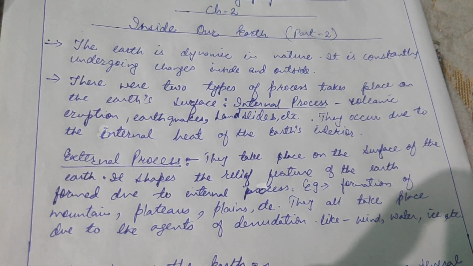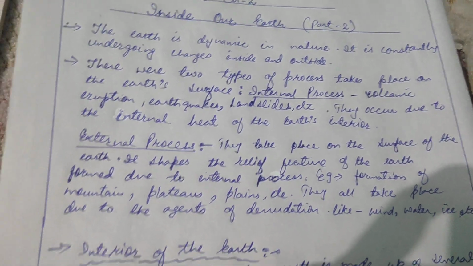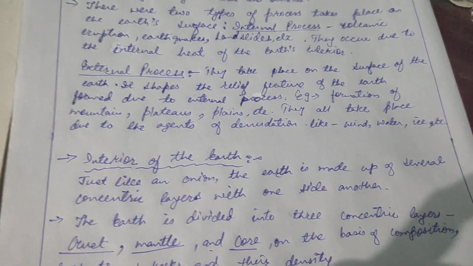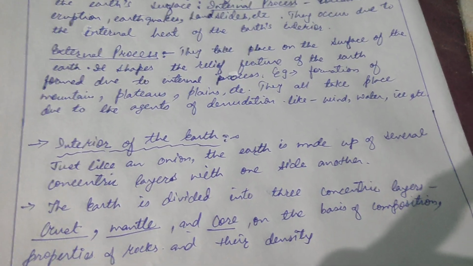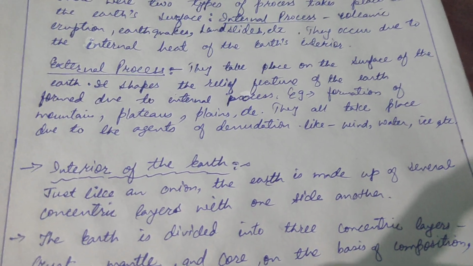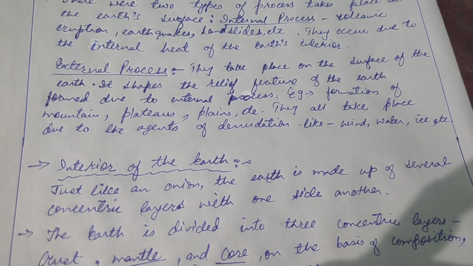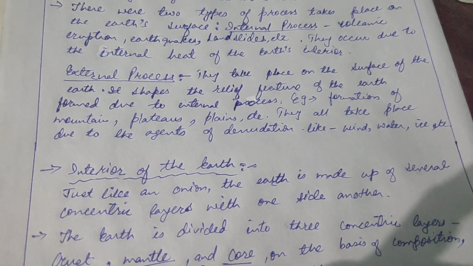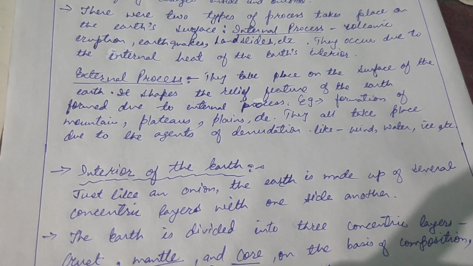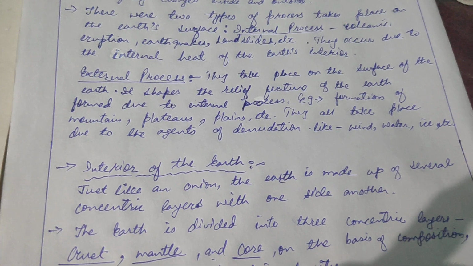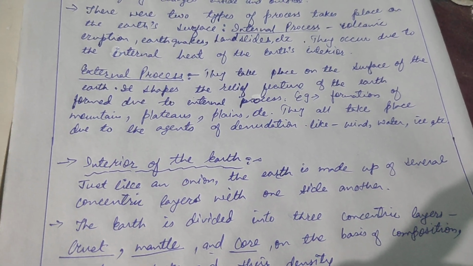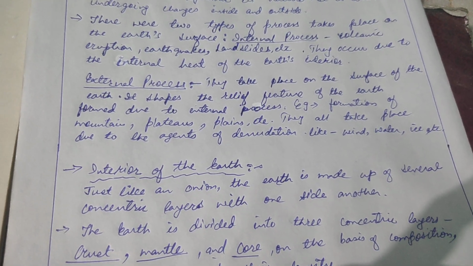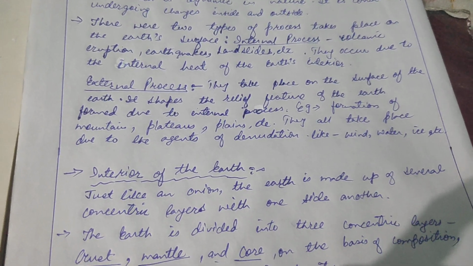Now today we will discuss the interior of the earth, or we can say the structure of the earth. Just like an onion, the earth is made up of several concentric layers, one inside another. Have you all seen an onion? What do we find in it? There are several rings, one inside another. Like that only, the earth also has different distinct layers.